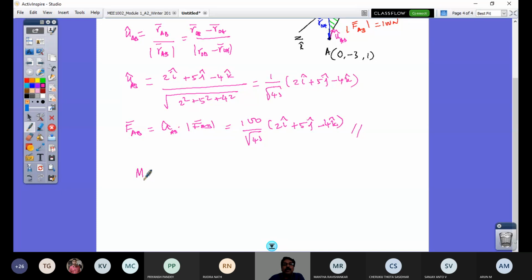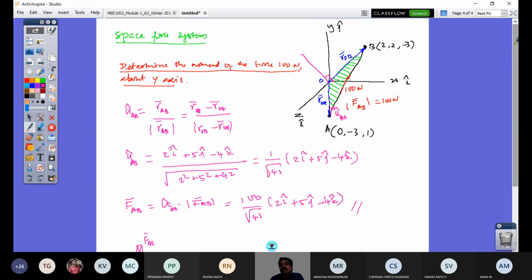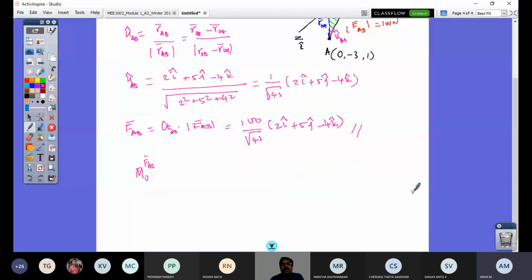Correct? So moment vector now about point O, about FAB. First I'm going to find out about point O. But about point O means about what axis? The axis is perpendicular to this green plane containing position vector and force vector. But what is asked in the question is about y axis. So let us find out first about point O, and for that I can take any of the position vectors, ROA cross FAB. You can also attempt to do this with ROB cross FAB.